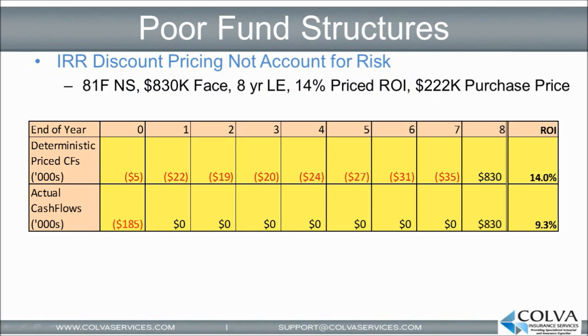So now let's look at some poor investment designs that do not account for this premium reserve drag. More than a few life settlement providers and firms utilize this type of financially deceptive structure. In the table below, we can see the deterministic cash flows for an 8-year life expectancy that would seem to indicate that a $222,000 purchase price would lead to a priced 14% rate of return.